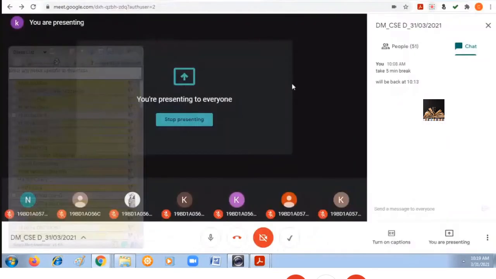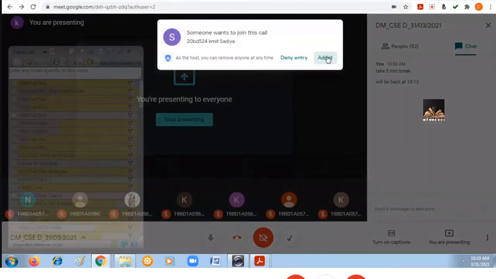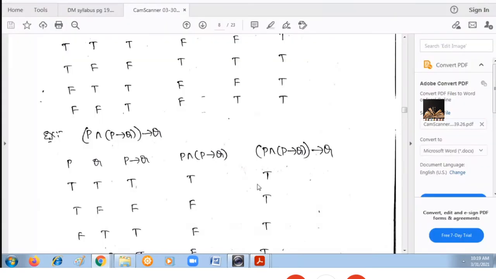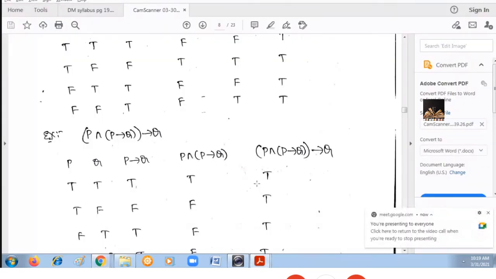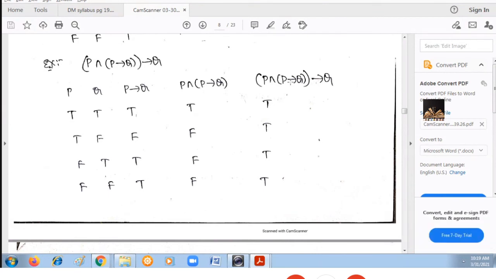See one more example: P and P implies Q, whole implies Q. Here again we have two variables P and Q. Consider the 4 combinations of PQ: TT, TF, FT and FF. Next, first P implies Q is to be identified. Next, P and P implies Q is to be calculated. Then take the given compound proposition.